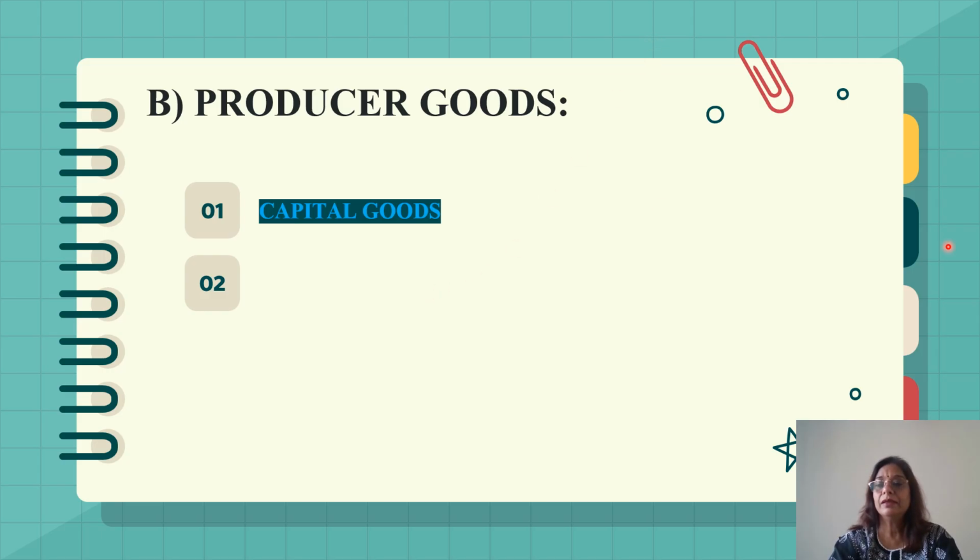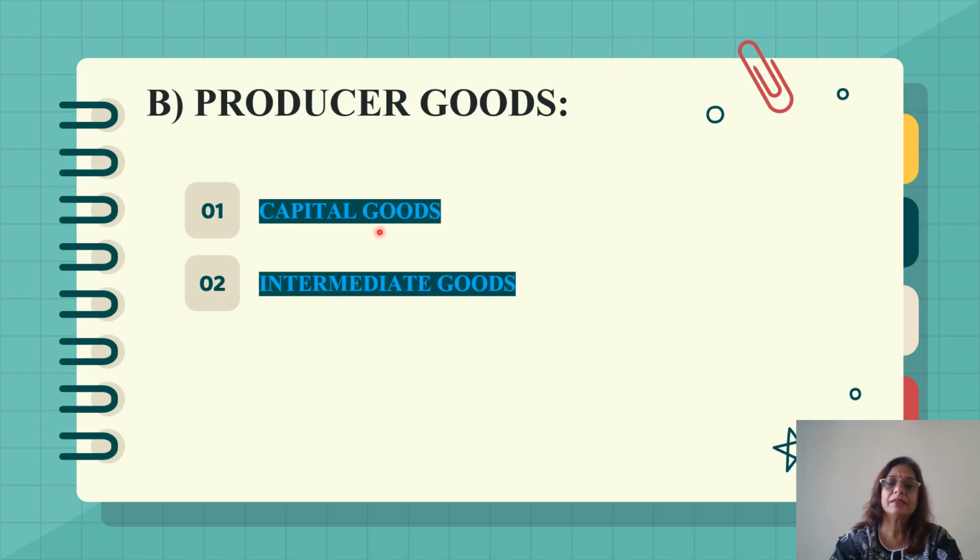And the second is the intermediate goods. Now, what are intermediate goods? Intermediate goods are those goods which are used in the process of production by the producers, or they are meant for resale. This concept of intermediate goods I am going to explain in the following slides. So what are the two categories of producer goods? Producer goods are capital goods as well as intermediate goods.